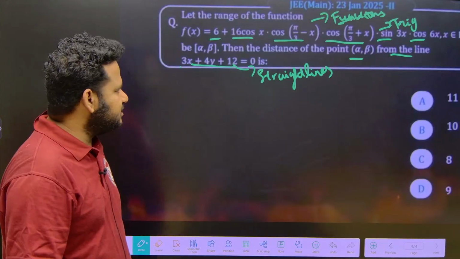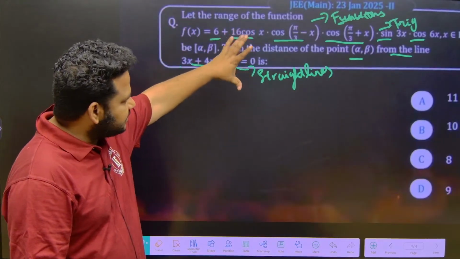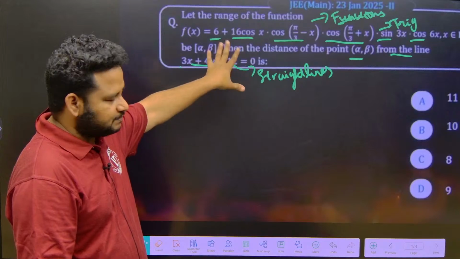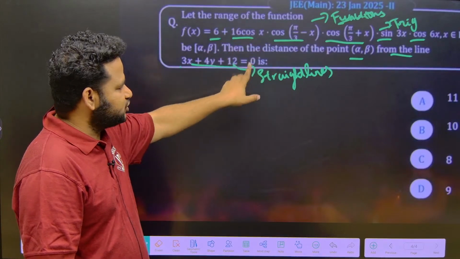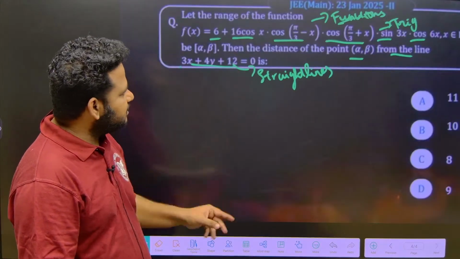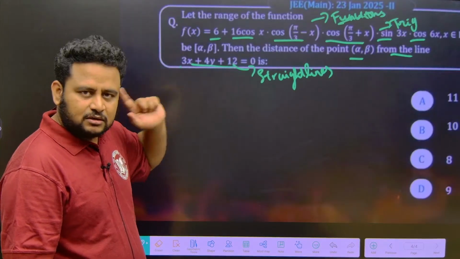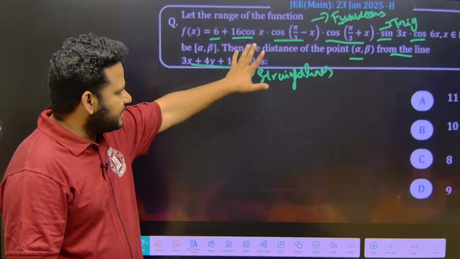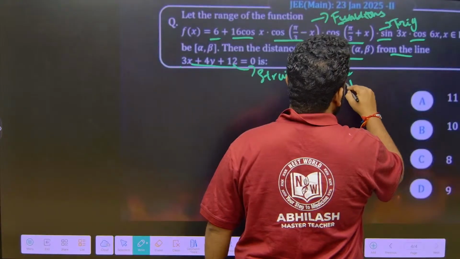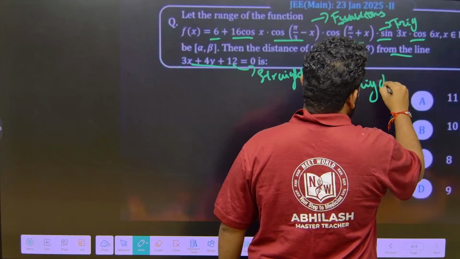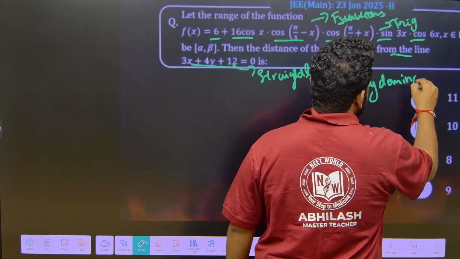But I understand that there is an interplay of 3 different chapters: functions, trigonometry and straight lines. This is a multi-concept based question. But as per me, the dominant paradigm is trigonometry. Other things are fairly simple.